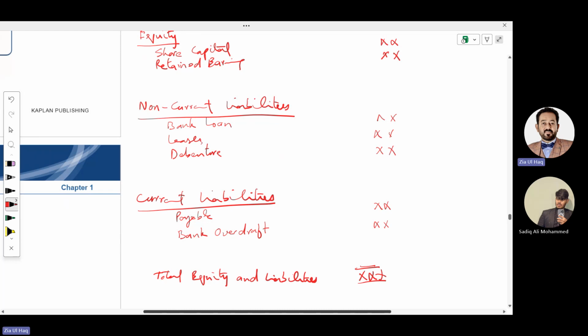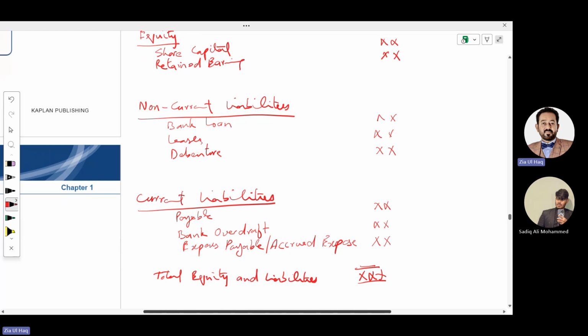What else will be a current liability? Expenses payable, that are also called accrued expenses. What does that mean?